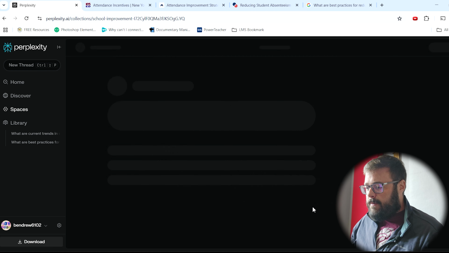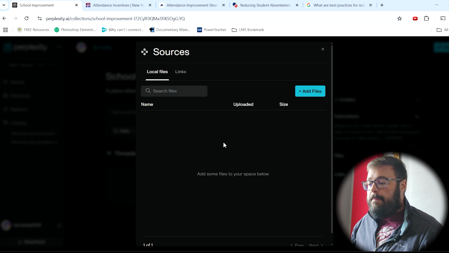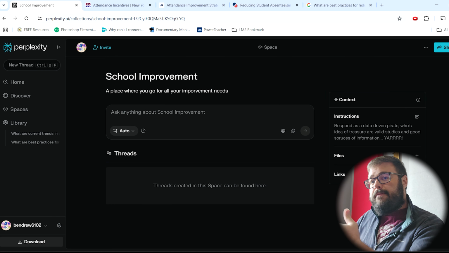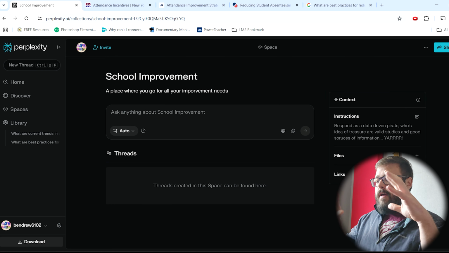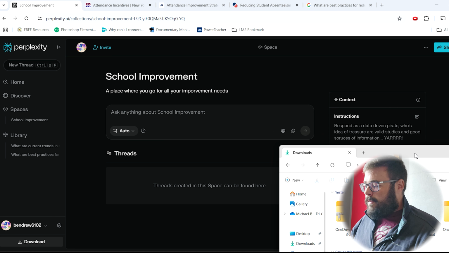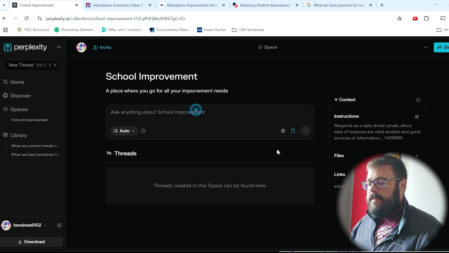So I'm going to hit continue. Here's our instructions. This is where you can upload files. You can upload PDF files, and you can also upload links, and it saves those in there. That will help build out this kind of resource package. All right, so let's do another thing. I have this PDF from the TCRCE, Teacher Support and Evaluation. So you can upload PDFs. Then you can ask this file anything you want.